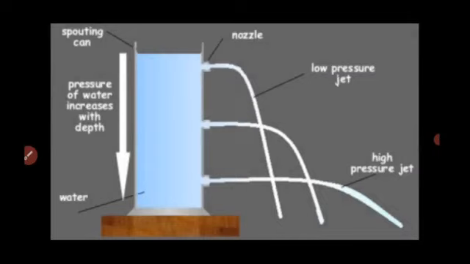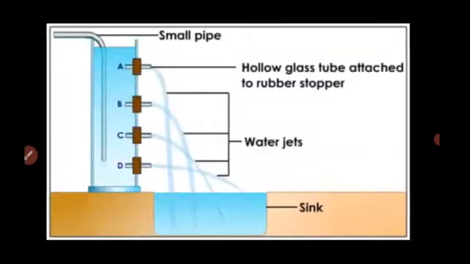Take a plastic bottle, punch 3 holes on its side in the same direction, but all at a different height. Now pour some water into the bottle and let it flow through the holes. Observe the flow of water. Students, water from the lowest hole comes out with the greatest force, and the water from the topmost hole comes out with the least force. So this activity confirms that the pressure in a liquid varies with the depth of the point of observation.